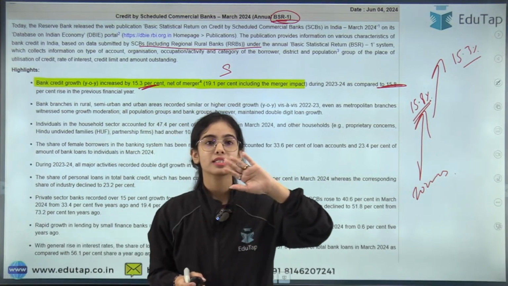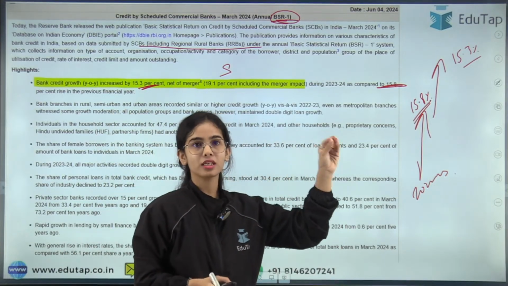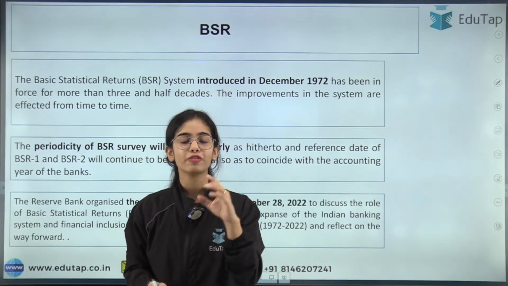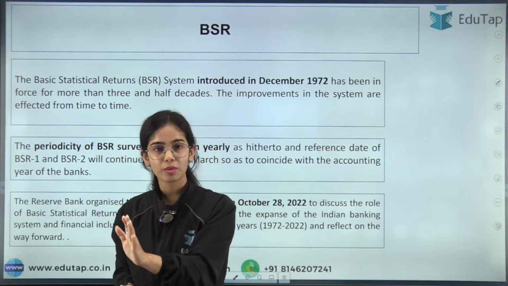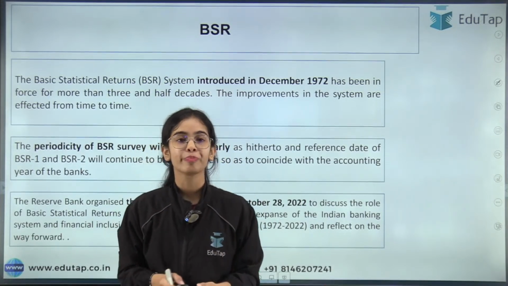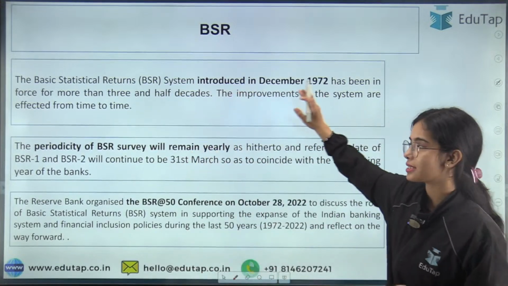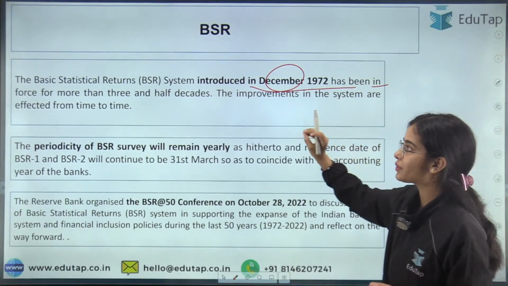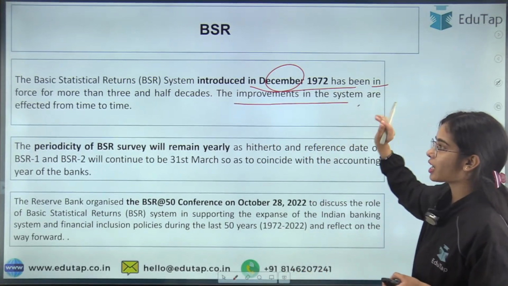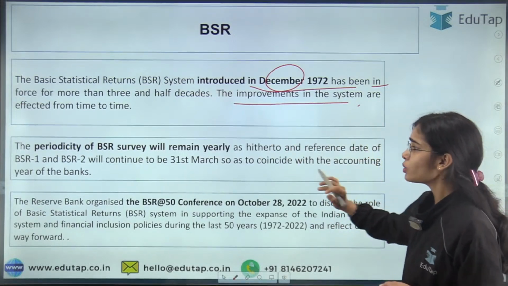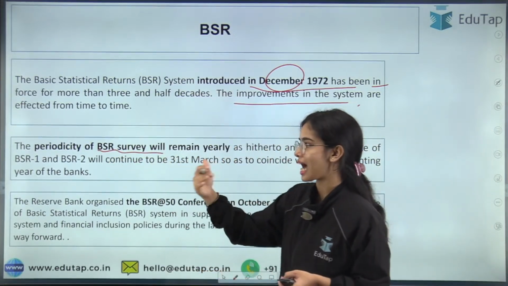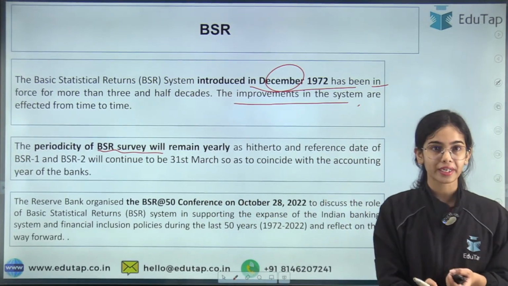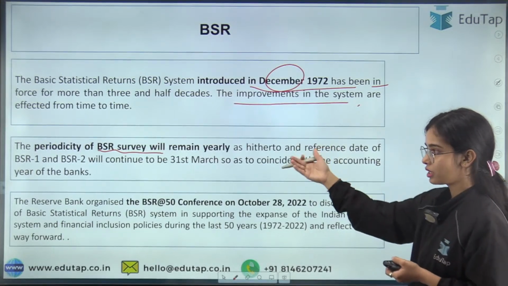So the FSR data is different from the BSR data, the Basic Statistical Returns. This data is released by the Reserve Bank of India, BSR 1, for the credit growth of the scheduled commercial banks, including the RRBs. The Basic Statistical Return system was introduced in December 1972 and has been in force for more than 3.5 decades. Improvements in the system are made from time to time. The periodicity of the BSR survey is annual. So BSR 1 and BSR 2 are released. BSR 1 is for your credit data, BSR 2 is for your deposit data.